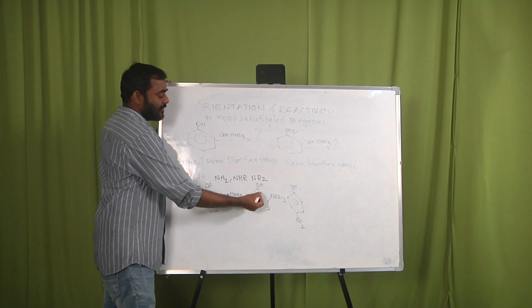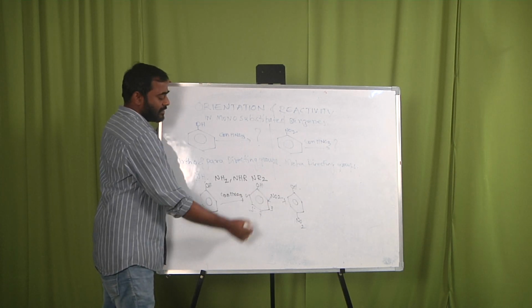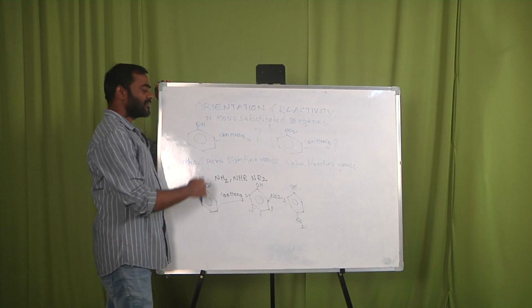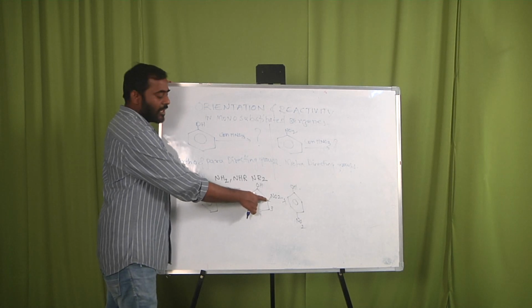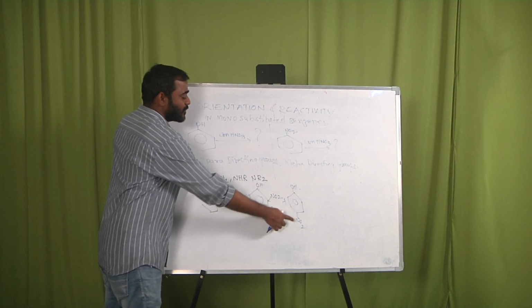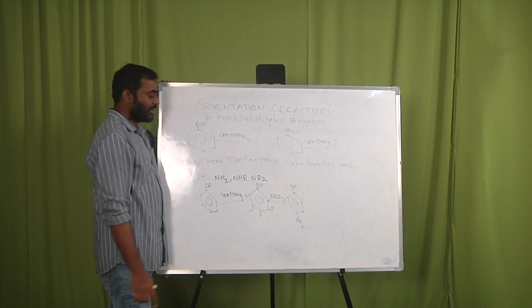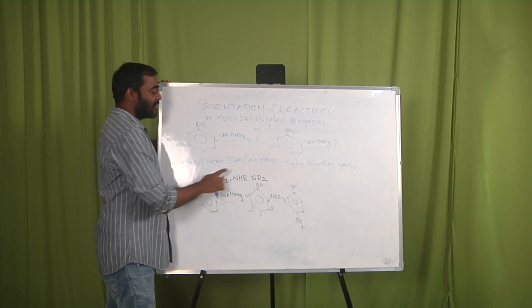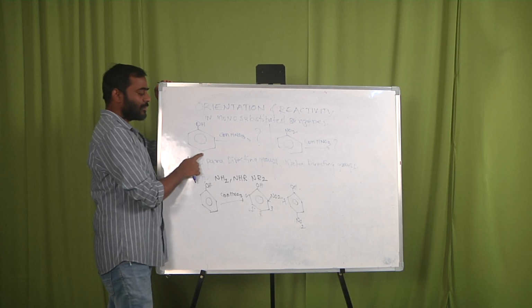If we write the numbering 1, 2, 3, 4, 5, 6, these 2 and 6 positions are both ortho. So the incoming electrophile comes and attacks at the ortho position, and another choice is the para position. These ortho and para positions are substituted because the electron density is rich at the ortho and para positions. That's why the incoming electrophile attacks at the ortho position and para position.